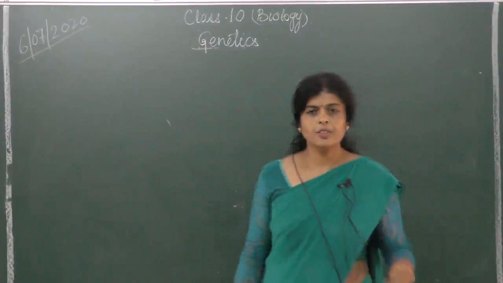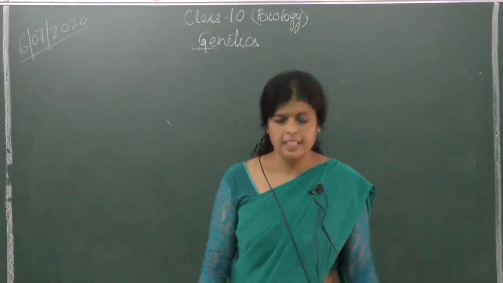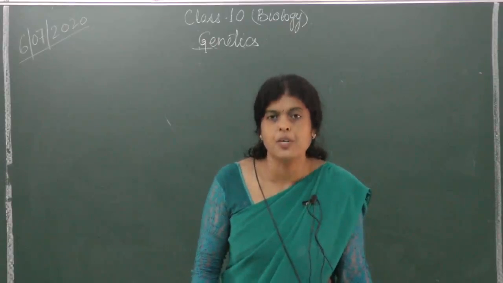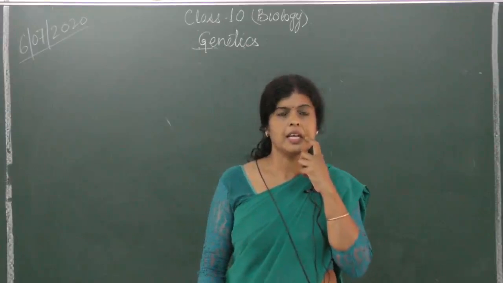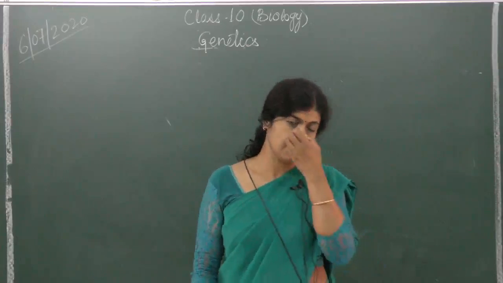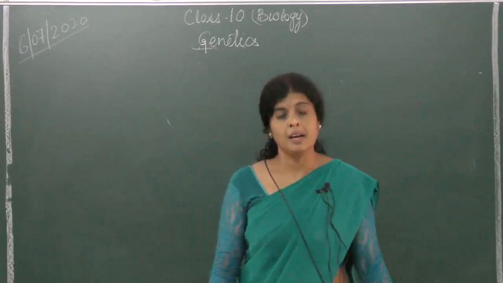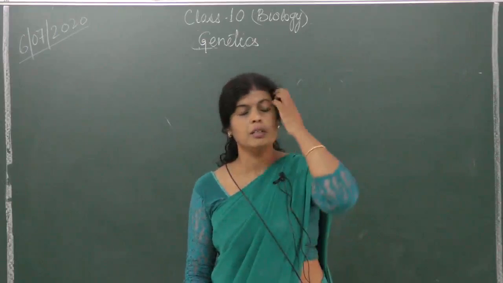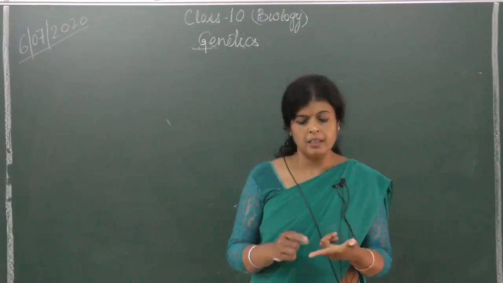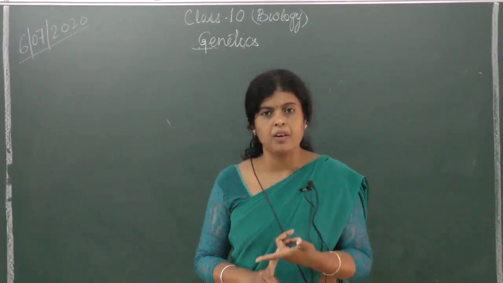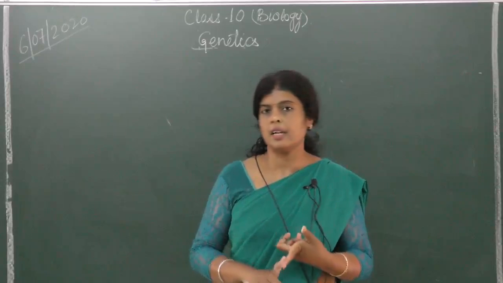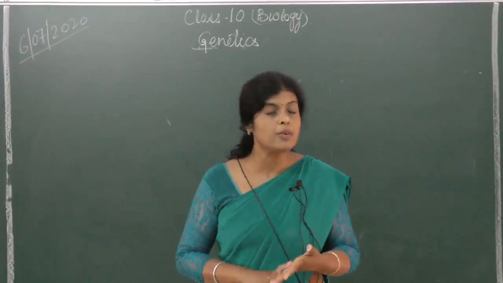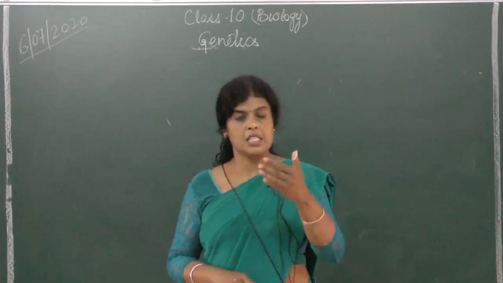Good morning, children. So again we are back with genetics. In the previous class we had completed Mendel's first, second and third laws of inheritance. We have seen monohybrid and dihybrid crosses. What are the terms we have done? We have done homologous pair of chromosomes, heterozygous condition, homozygous condition, genotype, phenotype. We have done alleles. Is it so?